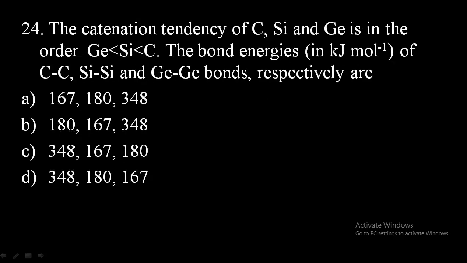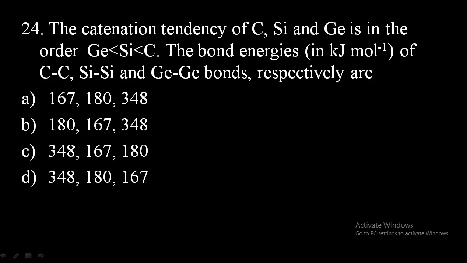24th, the catenation tendency of carbon, silicon and germanium is in the order germanium is less than silicon, silicon is less than carbon. The bond energies of C-C, Si-Si and Ge-Ge bonds respectively are. Here catenation means the ability to self-link with other atoms to form a long chain or linear chain.